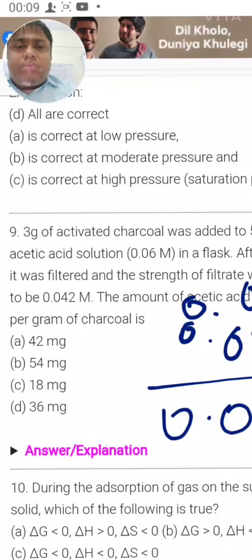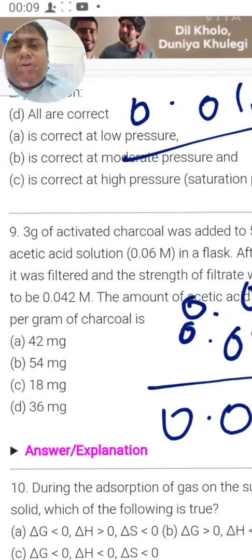Now this is for 1 liter. So for 50 ml it will be how much? So divided by 1000 multiplied by 50. That value will come out in moles. Then we have to divide that by 3 to get it in terms of per gram of charcoal. So this value, 0.018, we have to divide by 1000 multiplied by 50.